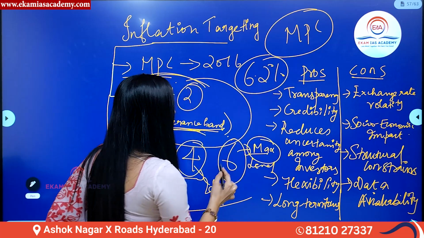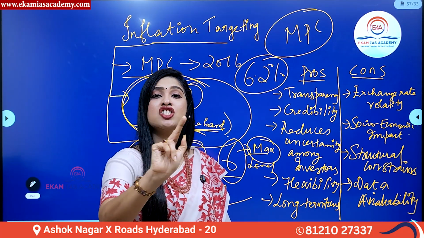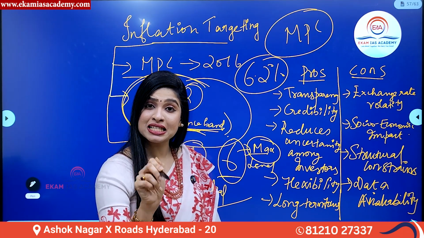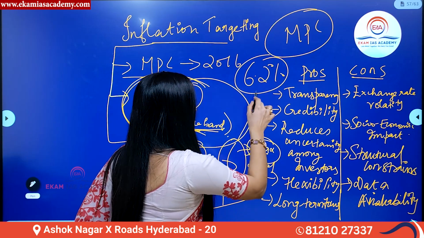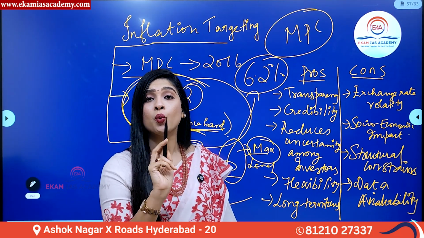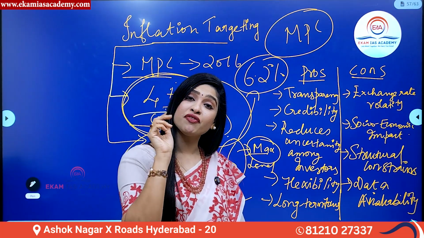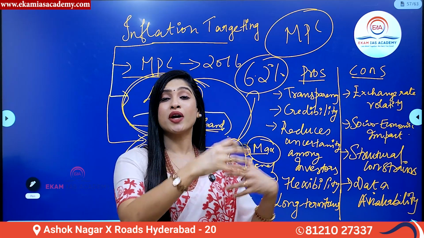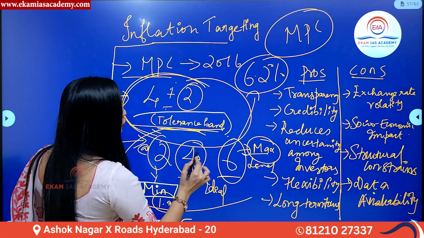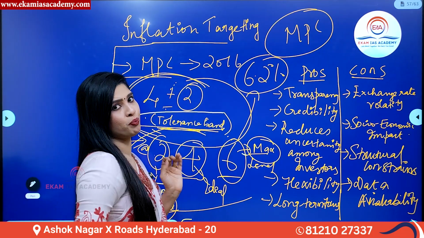6.2%. Now, what is the target of inflation? It is said that more than 6%, it is not advisable to increase inflation. But as per the recent data, inflation is more than 6%, which means 6.2%. This shows that we are not following the inflation targeting levels. But because of inflation targeting only, the RBI is trying to bring inflation down to the prescribed limit of 2, 4, 6, that is 4% with a plus or minus tolerance band of 2%.